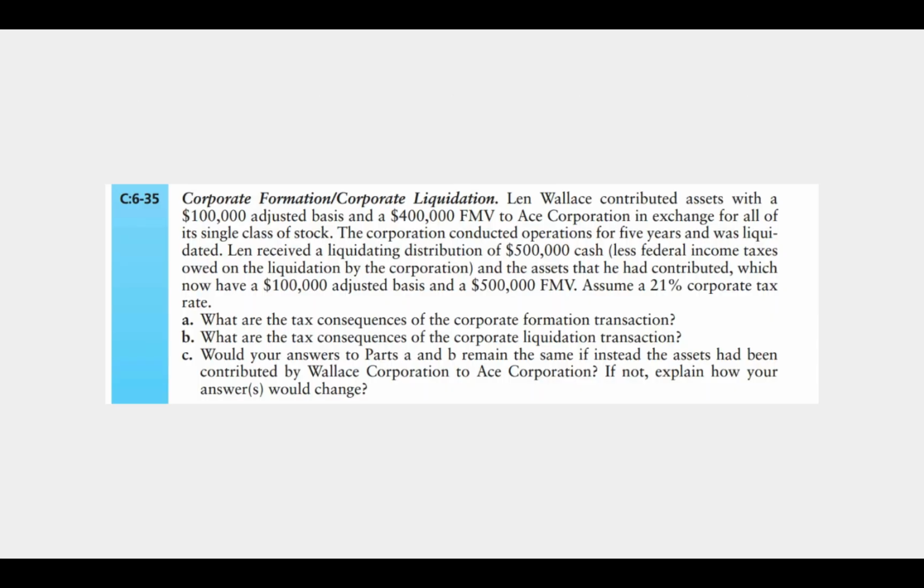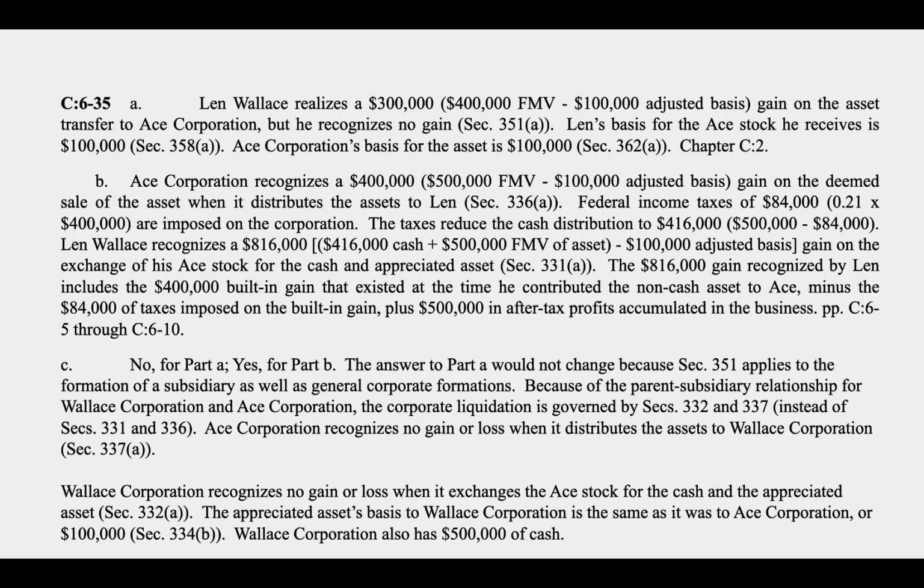Part C, would your answers to Parts A and B remain the same if instead the assets had been contributed by Wallace Corporation to Ace Corporation? If not, explain how your answers would change. Okay, so now we have a parent-sub relationship. That's what they're trying to get at here. So instead of it being an individual shareholder, it's a corporate shareholder. So Part A would not change. 351 applies whether or not we have individual contributor shareholders or corporate shareholders. So that would not change.